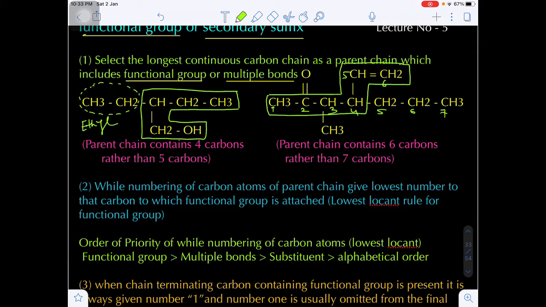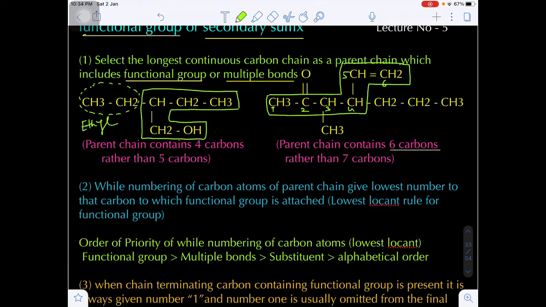Now how many maximum carbons are here in the principal chain? Should we take 7 or 6? We have to take only the 6 carbons, because here there are 1, 2, 3, 4, 5 and 6 carbons. Rather than the 7 carbons, we are only considering the 6 carbons as the parent chain.